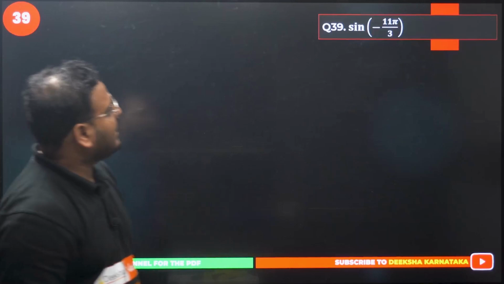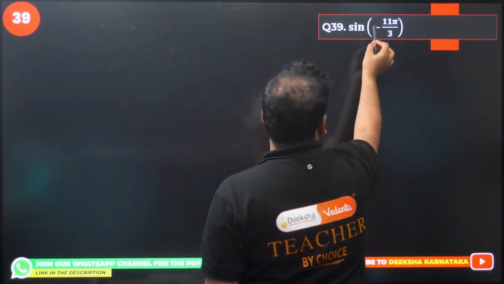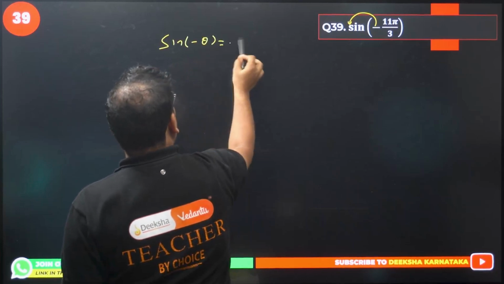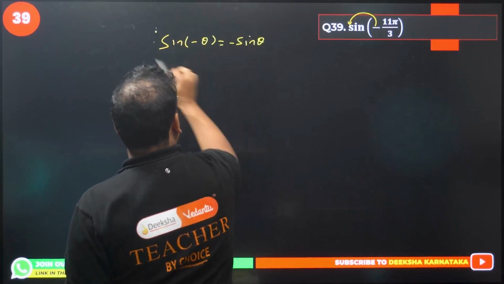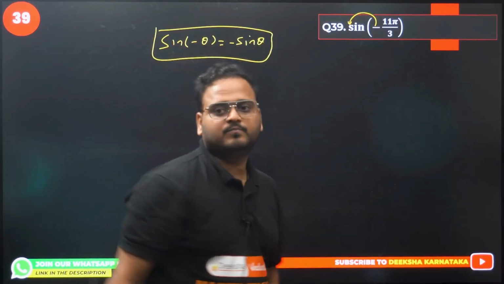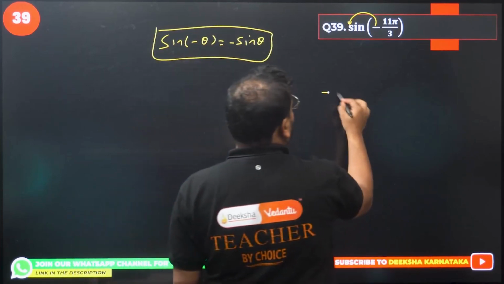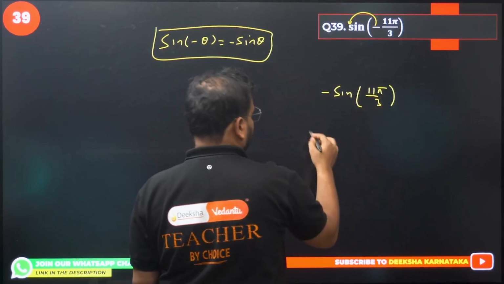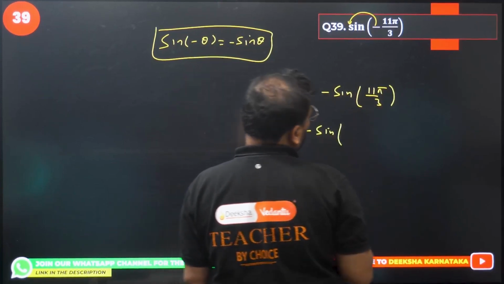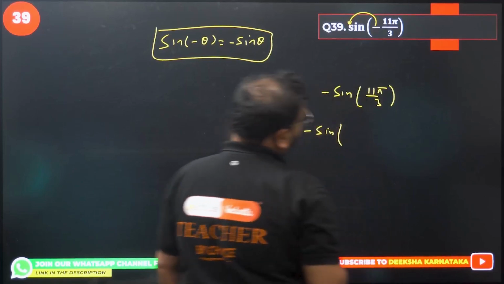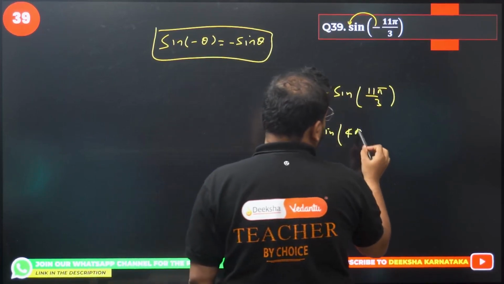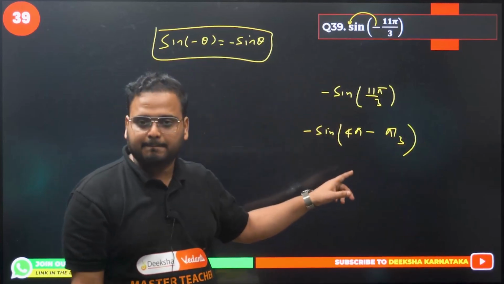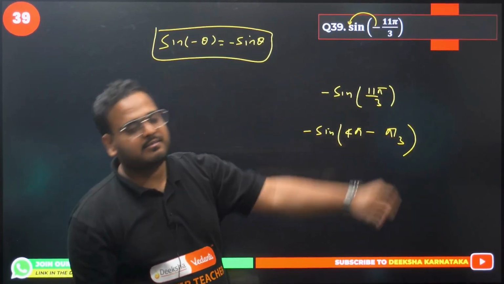40 now. Sine of minus 11 pi by 3. How do you solve this? Minus angle comes outside, we know that very well. Sine of minus theta is minus sine theta. That's a property, that's a formula. It becomes minus sine of 11 pi by 3. Continue now. I can write here 12, so 4 pi minus pi by 3, correct? 4 pi into 3 is 12 pi, minus pi will become 11 pi by 3, okay?